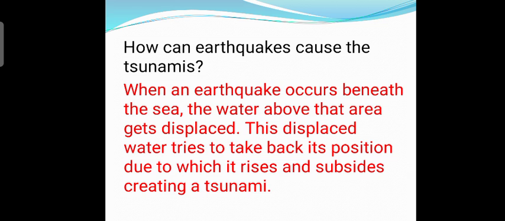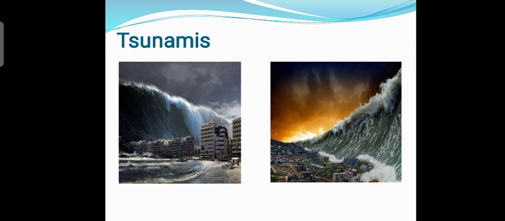Now, how can earthquakes cause tsunamis? So students, when an earthquake occurs beneath the sea, the water above that area gets displaced. This displaced water tries to take back its position, due to which it rises and causes a tsunami. It is also shown in the picture. Very high waves of the sea generally occur during a tsunami, and it causes a lot of destruction.